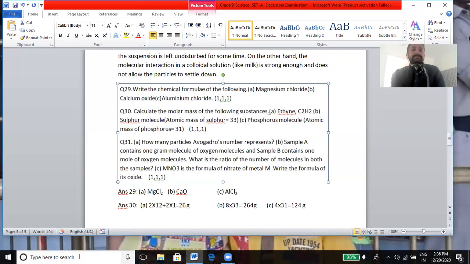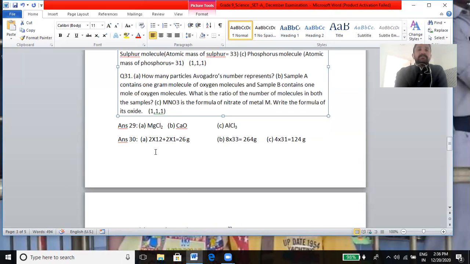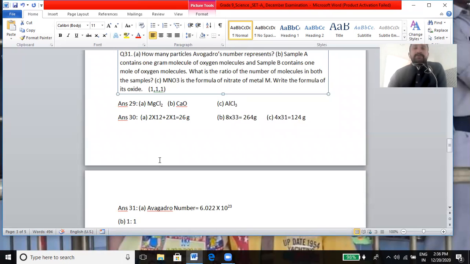Question number 31. How many particles does Avogadro number represent? As you know, one Avogadro number is equal to 6.022 into 10 raised to power 23. Okay, that is the answer for the first question. Sample A contains 1 gram molecule of oxygen molecule and sample B contains 1 mole of oxygen molecule. Beta, whether you are taking 1 gram molecule or 1 mole, both are the same. The ratio will be 1:1 according to the mole concept.